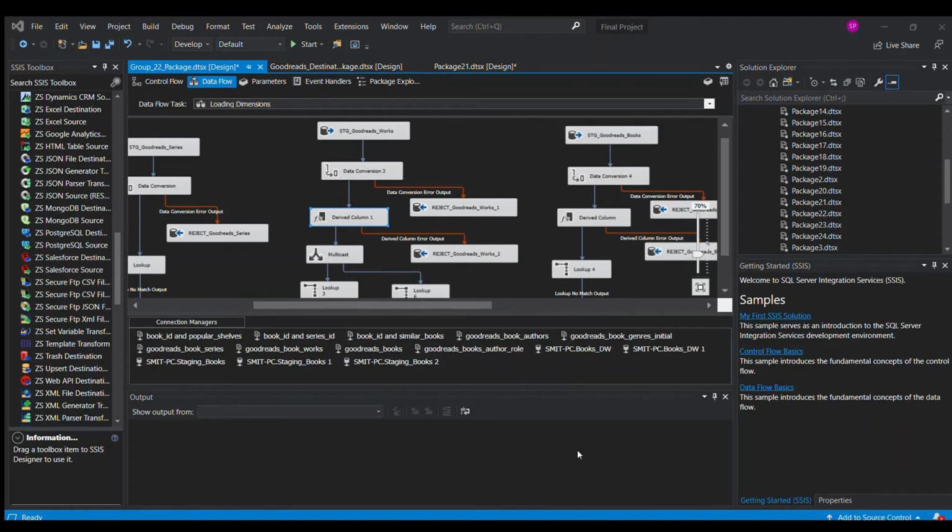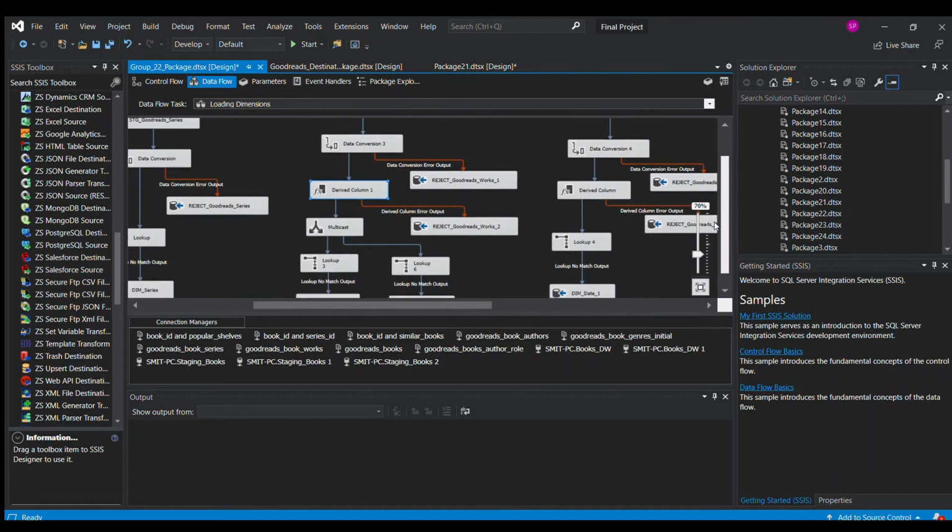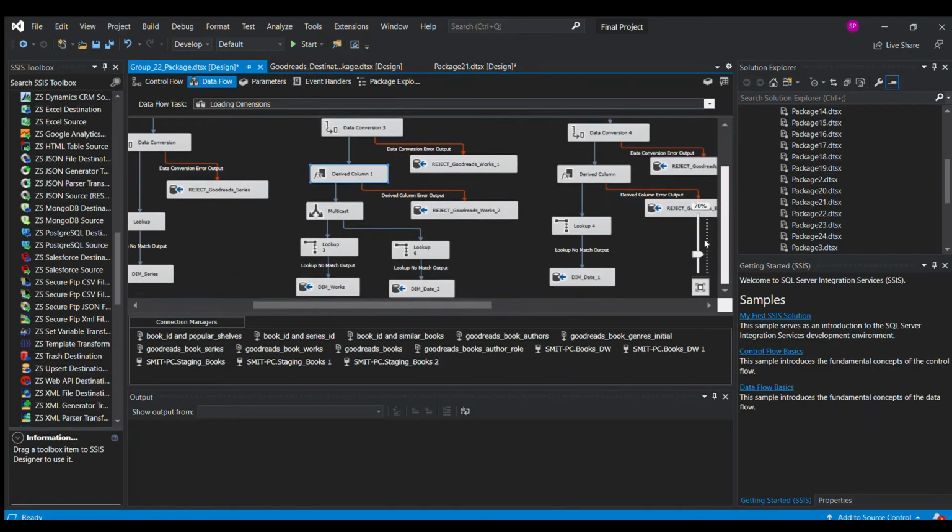And then we create this derived column, and then we use the multicast to split our output. So one output goes to the works dimension, and the other output goes towards the dim date dimension.